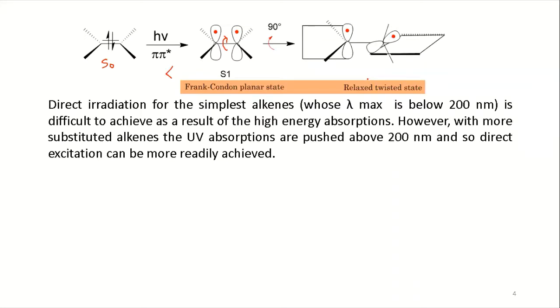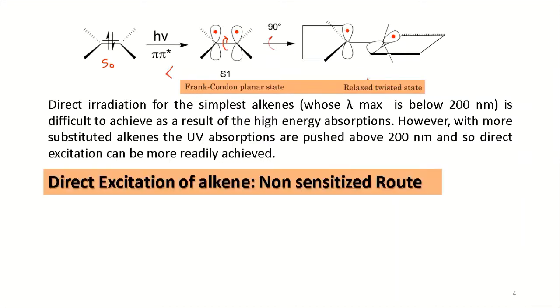Okay, so direct irradiation of the simplest alkene, whose lambda max is below 200 nanometer, is difficult to achieve, definitely, because gaining that high energy is difficult. So it is difficult to achieve as a result of high energy absorption. However, with more substituted alkenes, the absorptions are pushed to above 200 nanometer, and then we can have the chemistry. So direct excitation can be possible for that case.